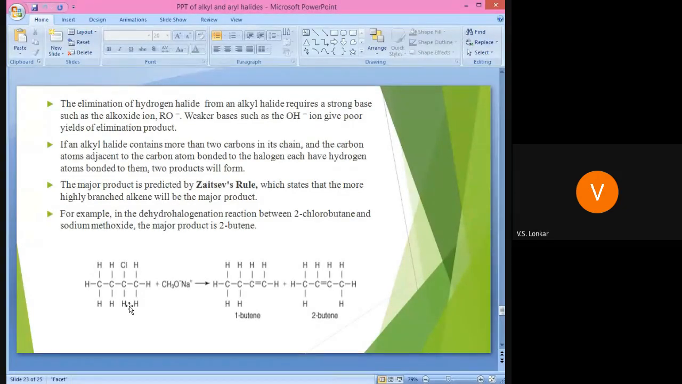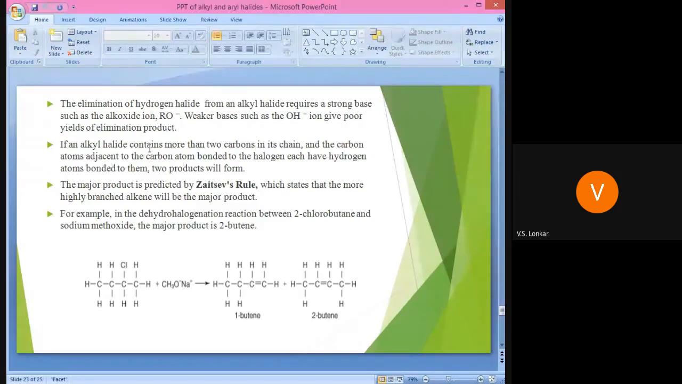See, here one example is there, and we require a strong base. In that case we get two types of product. I think you are very well known about the Saytzeff rule, Hofmann rule, like that. In that case we get the Saytzeff product. That rule states that the more substituted alkene is predominantly formed, because we know that more substituted double bonds are more stable, or we can say more substituted alkenes are more stable.